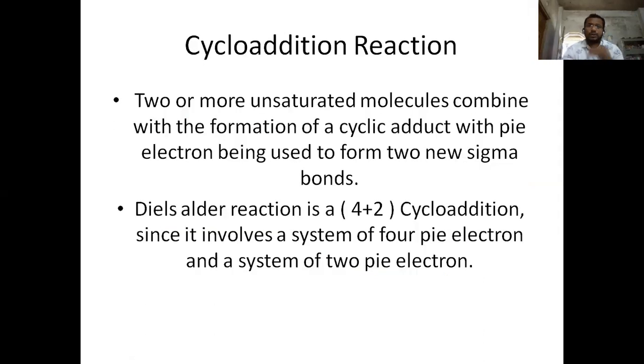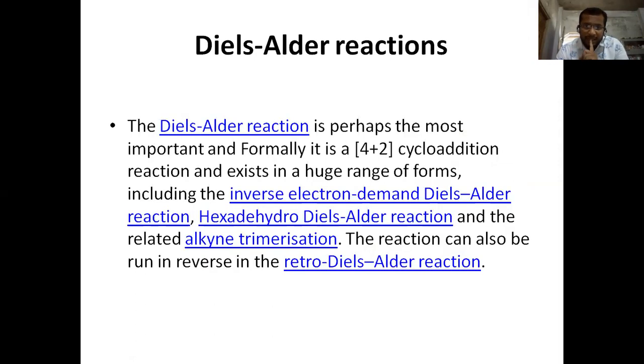This is a cycloaddition reaction. Two or more unsaturated molecules combine with the formation of a cyclic adduct, with pi electrons being used to form two new sigma bonds. The Diels-Alder reaction is a 4+2 cycloaddition reaction, since it involves a system of 4 pi electrons and a system of 2 pi electrons. The Diels-Alder reaction is perhaps the most important, and formally it is a 4+2 cycloaddition reaction.